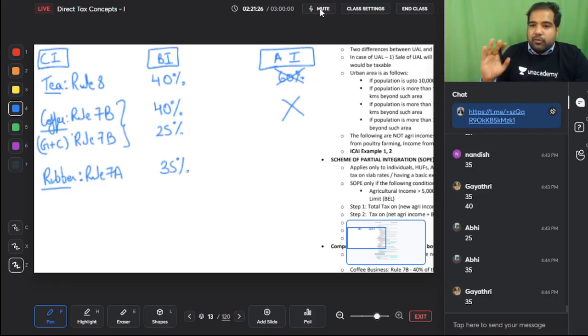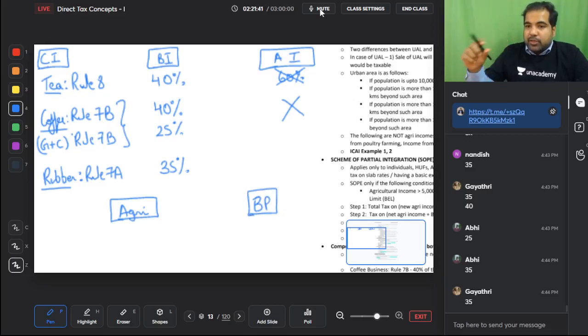And last, guys, let's say you're growing potatoes, and you also have a business where you are making French fries or chips. In that case, your agriculture income you want to show high because there is no tax. Your business income you want to show low because there is tax.